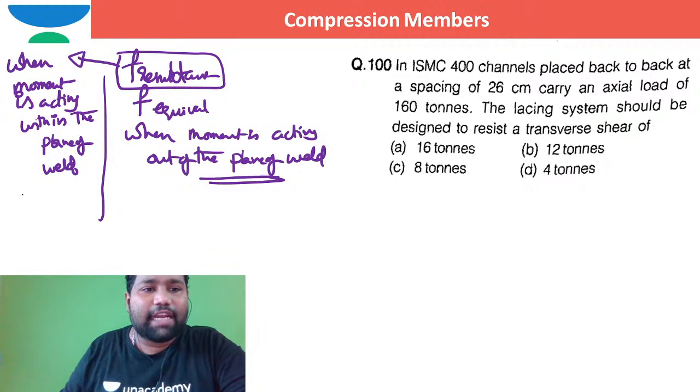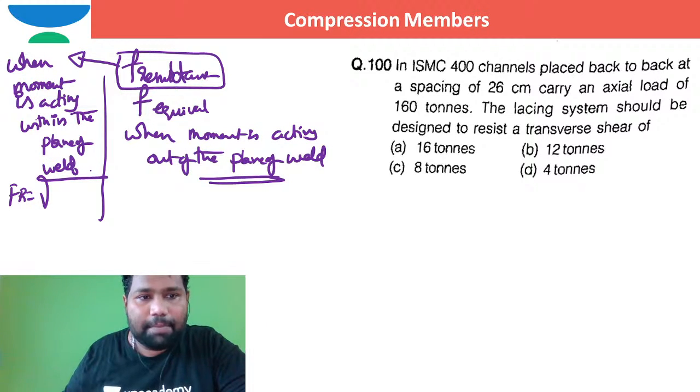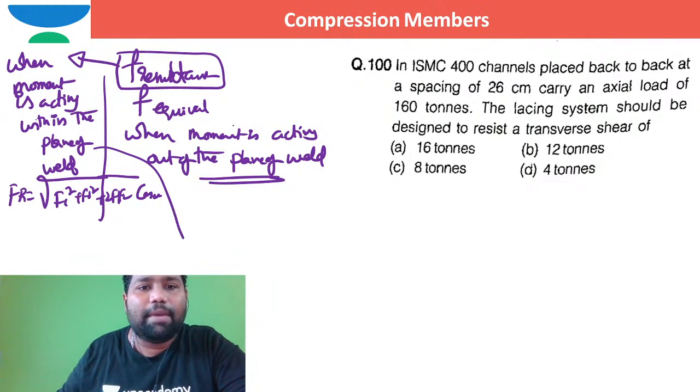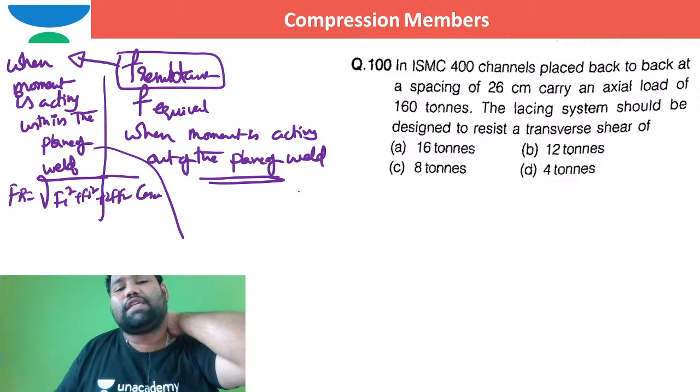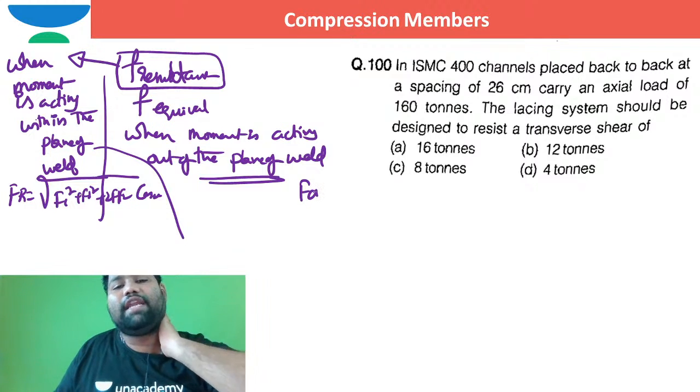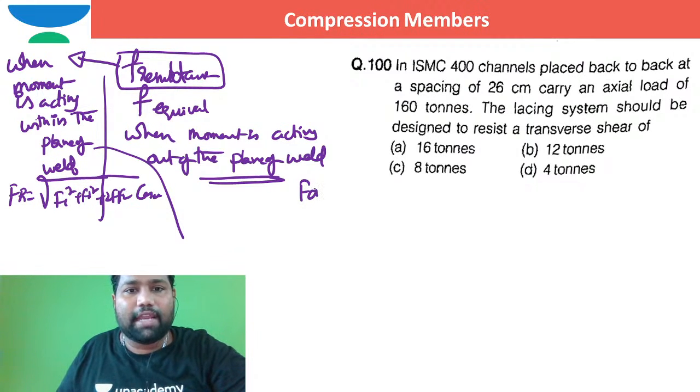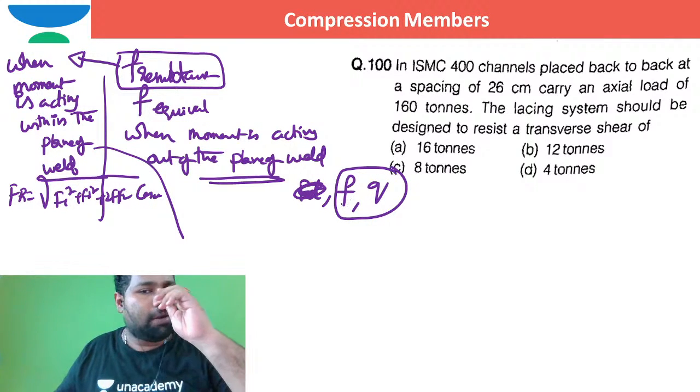When the moment is acting within the plane of the weld, you will work out the resultant stress or equivalent stress. Both are one and the same in our terminology, which is F1 square plus F2 square plus 2 F1 F2 cos theta. When the moment is acting out of the plane of the weld, there are two stresses. One is the normal stress, the tensile stress Ft or F, and another one is the shearing stress.